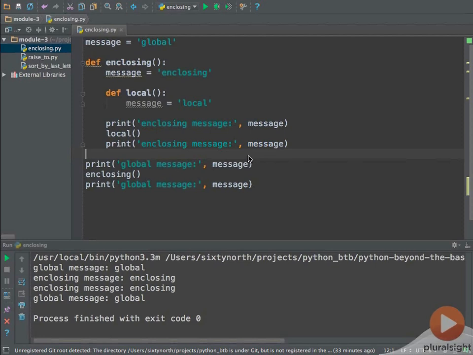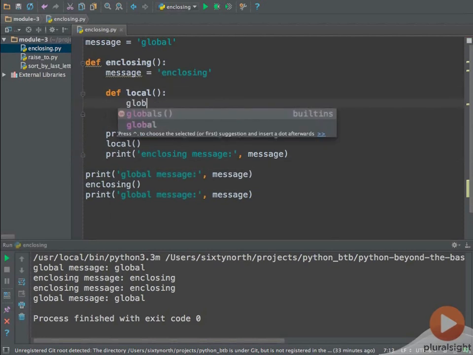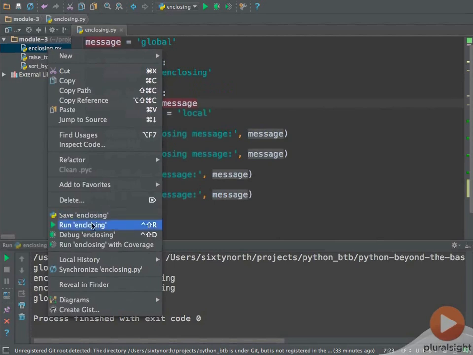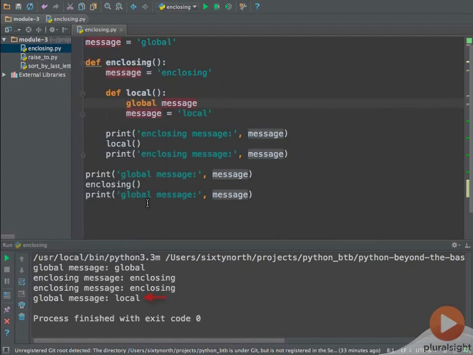First, let's use the global keyword to introduce the module level binding of message into the function local. If we run this, we can see that the module level binding of message is indeed changed when local is called. Again, the global keyword should be familiar to you already. If it's not, you can always review Module 4 of the Python Fundamentals course.